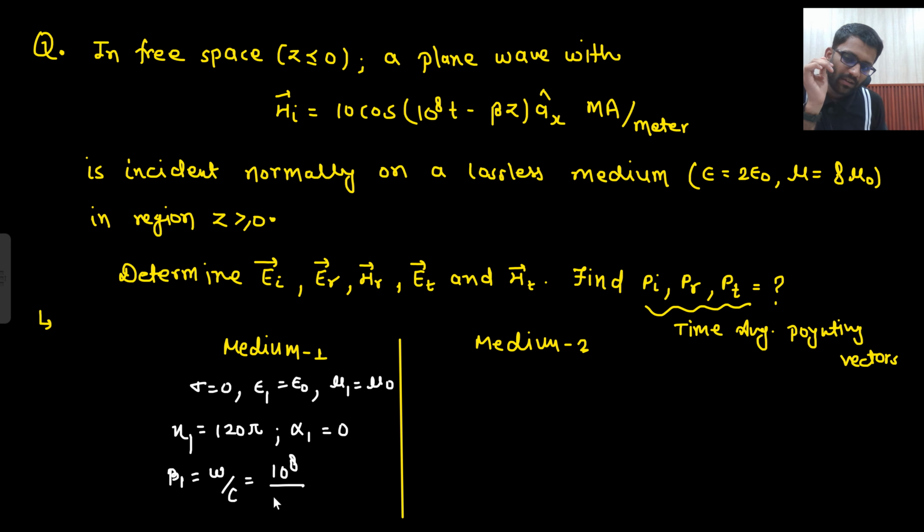10 to the power 8 divided by 3 into 10 to the power 8. So that will be 1 by 3 radian per meter. Is that clear to you? All these things are clear to it.